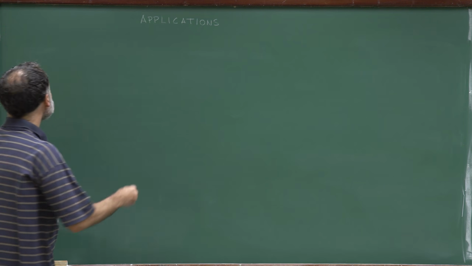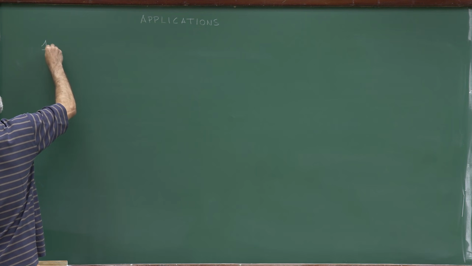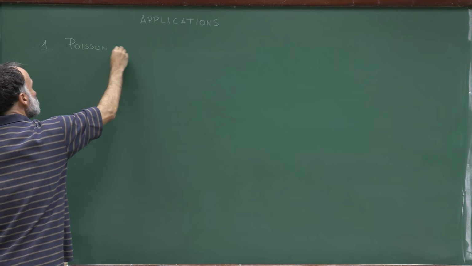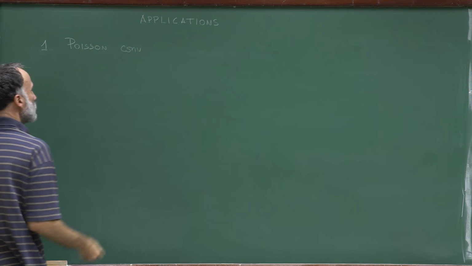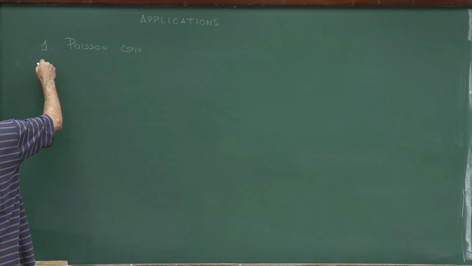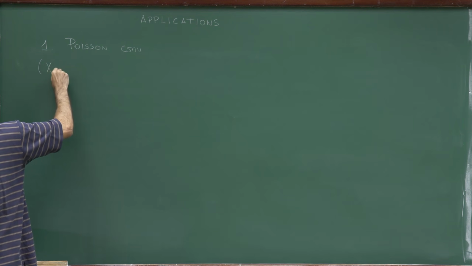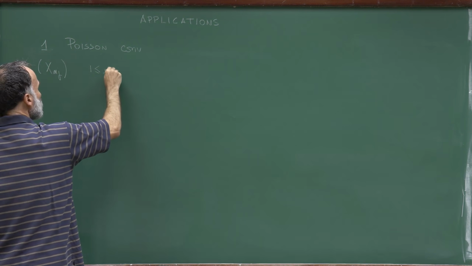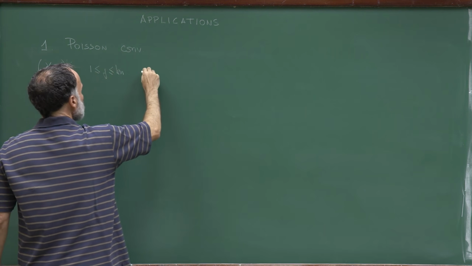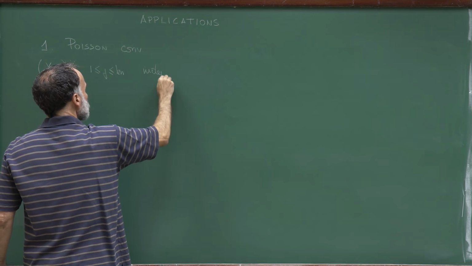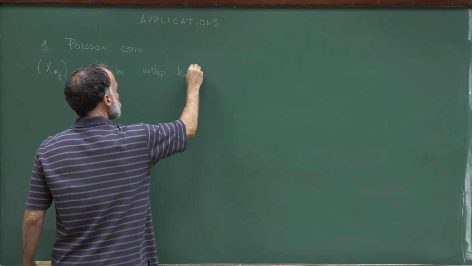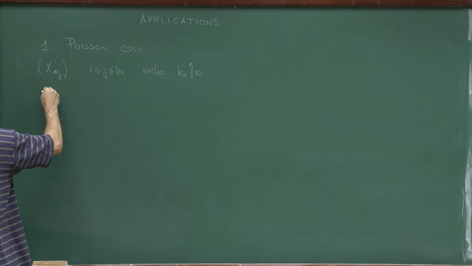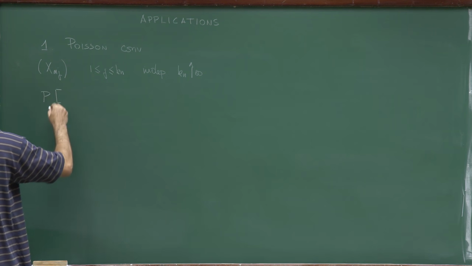So my first application will concern Poisson convergence. And what we have here is an array x nj of independent random variables, k n converging to plus infinity, and the distribution of these random variables is as follows.